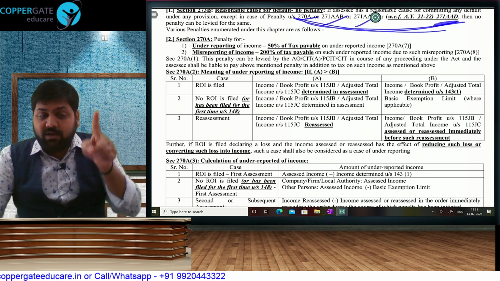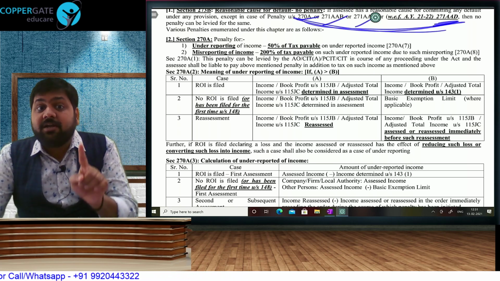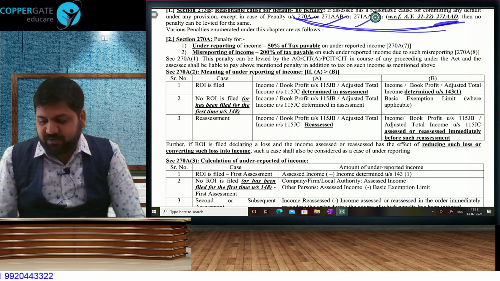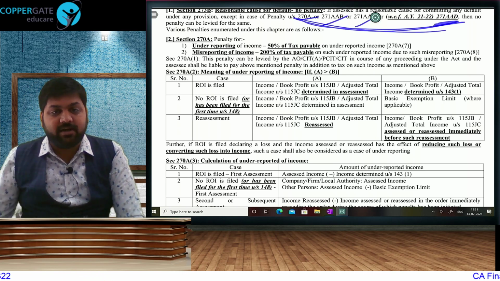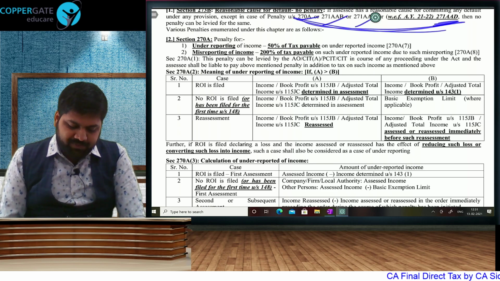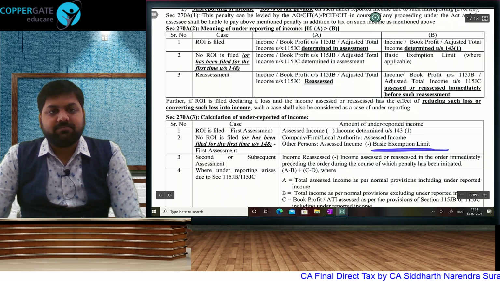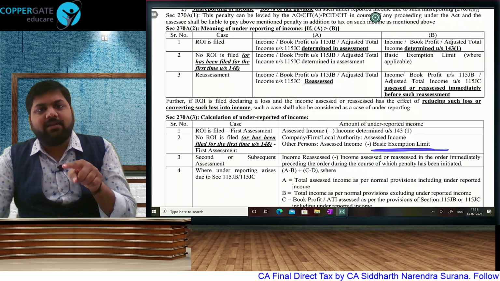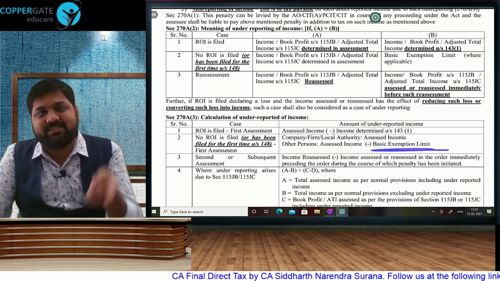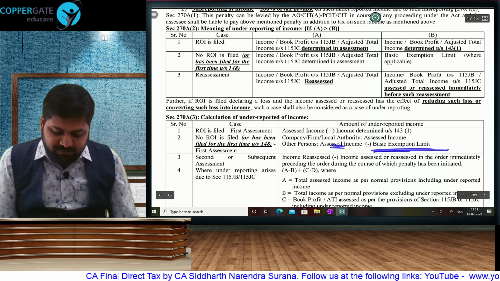Be very careful. If the income as per best judgment assessment is 15 lakh, then the underreported income, our mind is saying 15, but in reality it is 12.50 only, as per definition. Yes, underreported tax will be calculated on full 15 lakh. But the definition of underreported income is going to be assessed income minus the basic exemption limit. Assessed income minus basic exemption limit. That's your underreported income. How to calculate underreported tax? Underreported income plus basic exemption, calculate tax. That means, can I say calculate tax on assessed income? What is underreported income? Assessed income minus basic exemption.